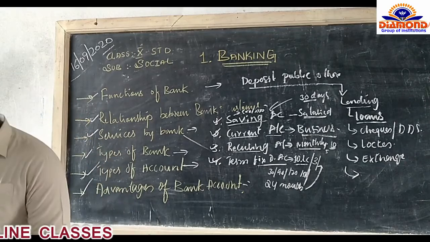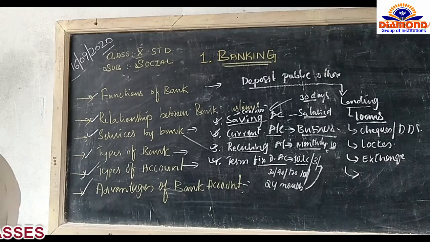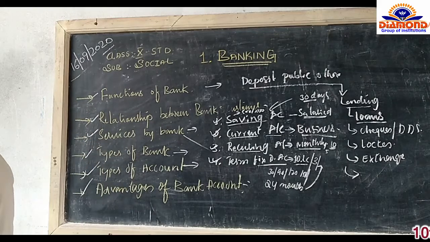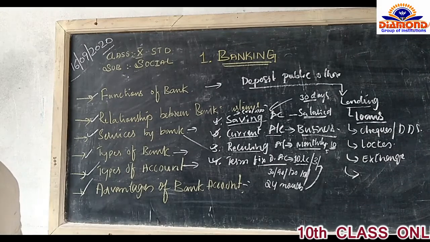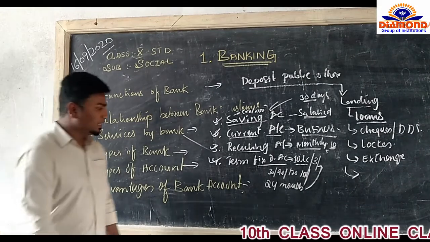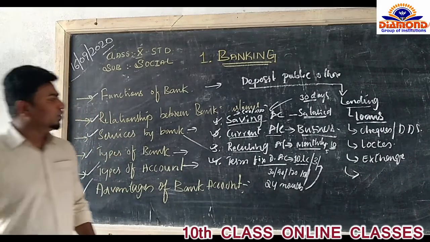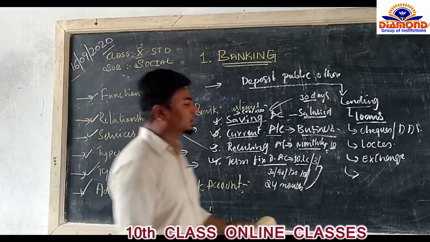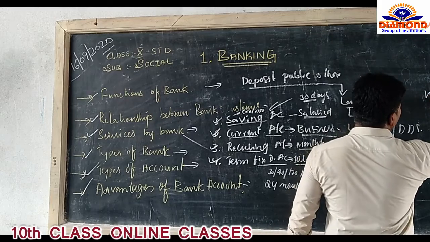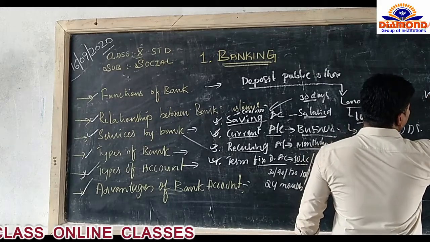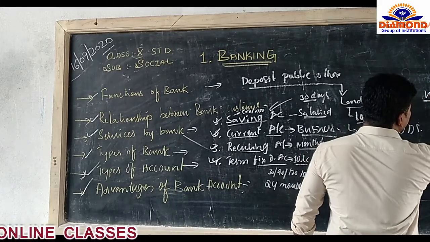Okay, what is the procedure to open the bank account and what happens when we open a bank account? What do we get as a profit from them? Okay, see, most of the people, we earn and spend.